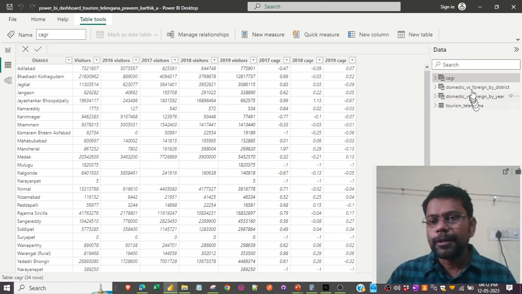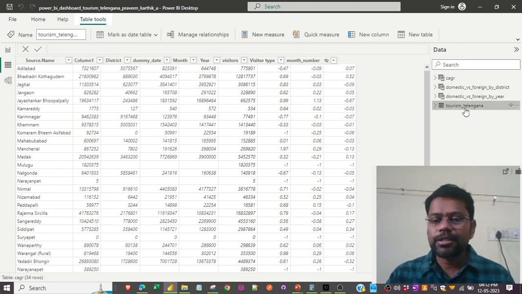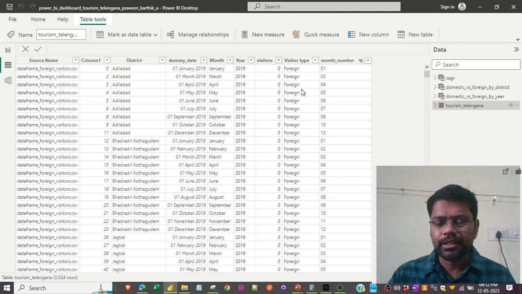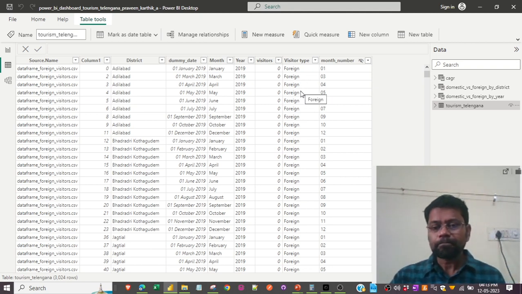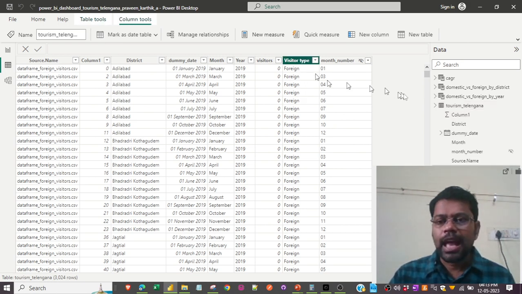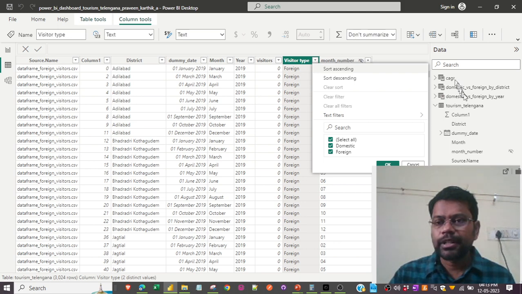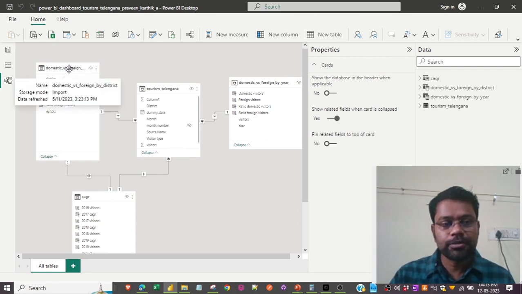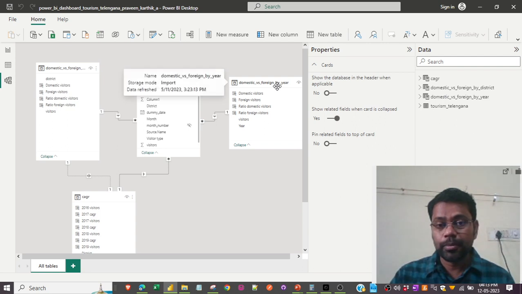And if you see, this is my base table, data. I have classified the visitors. I have 8 sets of CSV files, and I have merged everything and classified it as foreign and domestic type visitors. Based on this, I've created 3 more tables here. Let me show the relationship. See, domestic versus foreign by district. This is grouped by district, and this is grouped by year.